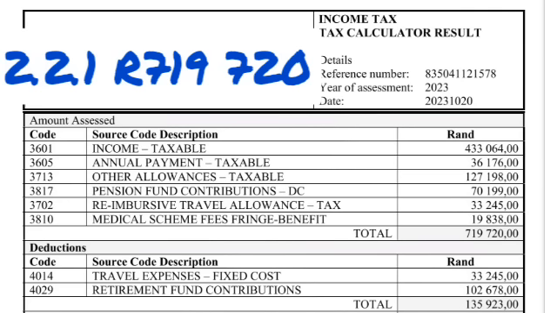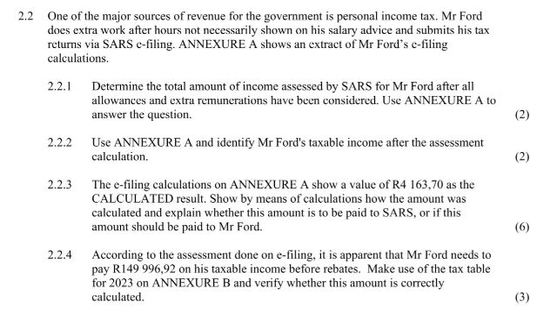719,720. I understand that with that you can look at pension fund and look at medical aid and think those are deductions, they're not supposed to be part of my income. But look at the whole thing. It's a pension fund contribution as well as medical aid fringe benefits. Basically they are his allowances, the pension fund that he gets from his employer. So those are the allowances that we are talking about, so they get included as part of his allowances and they make up for income.